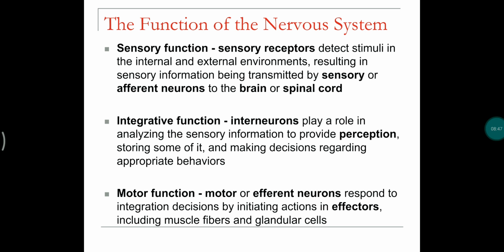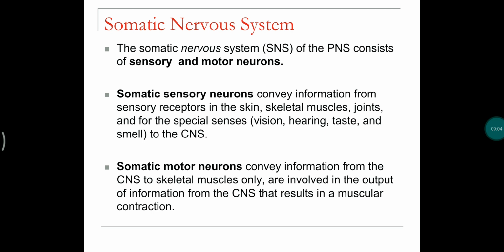And motor functions are simply integrated decisions taken by the neurons in our brain and spinal cord, which send impulses to the effector organs, like muscle fibers and glandular cells.